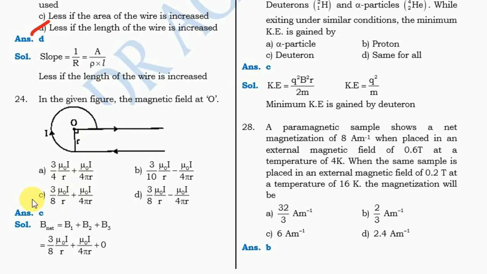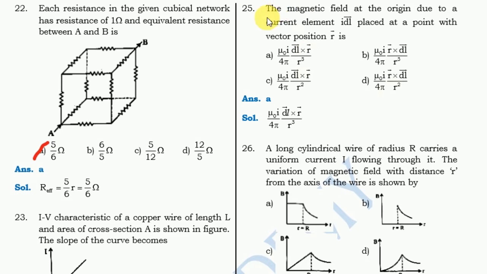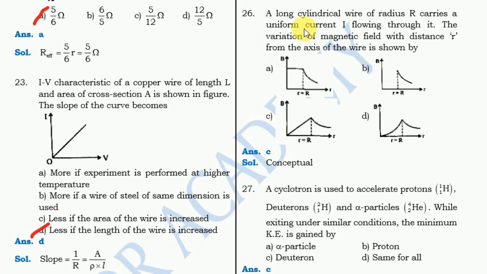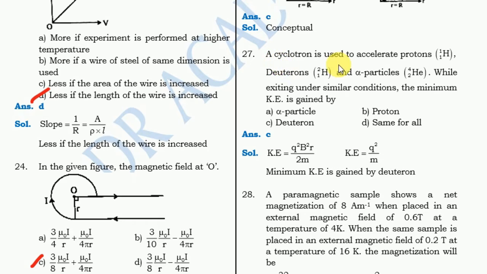Next question, the magnetic field at the origin due to a current element, for this question option A is the correct one. Next question, a long cylindrical wire of radius R carries a uniform current I, for this question the correct answer is C. Next question, a cyclotron is used to accelerate protons, for this question the correct answer is C, deuterium.